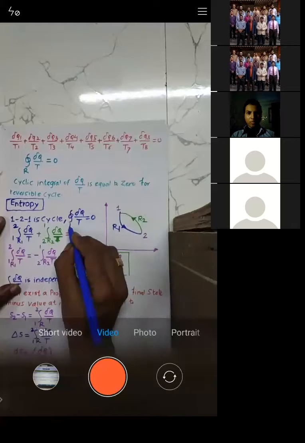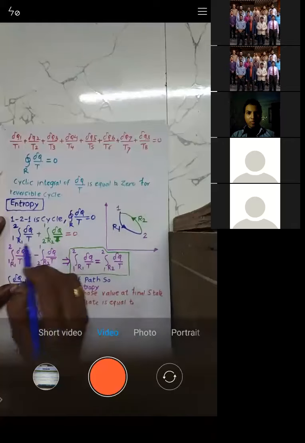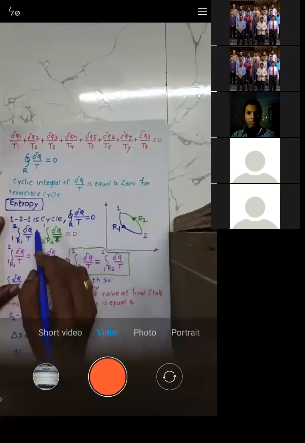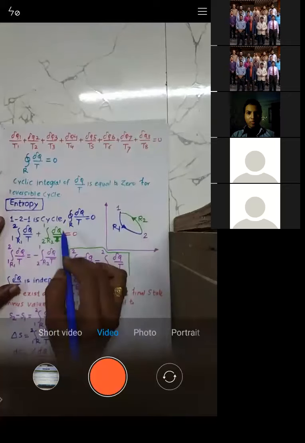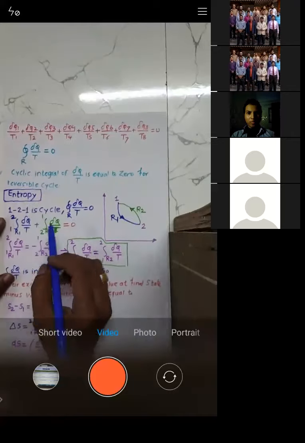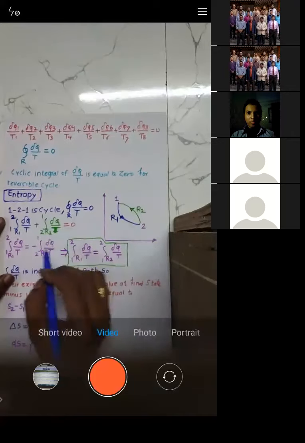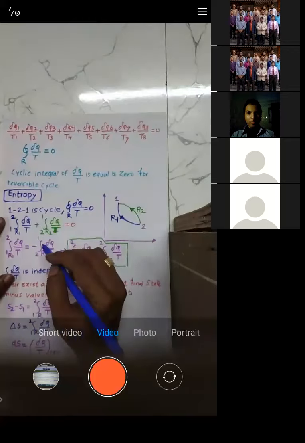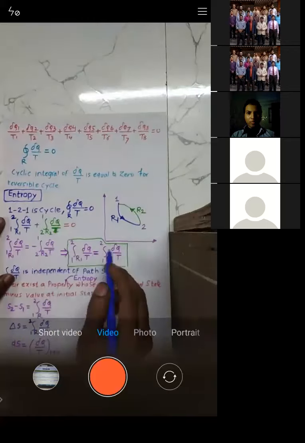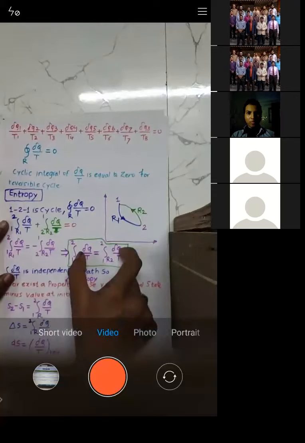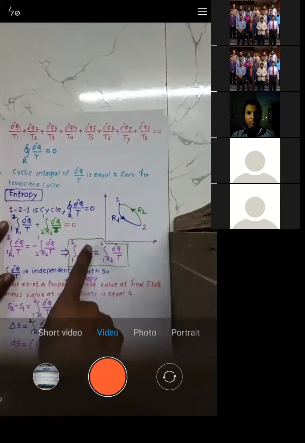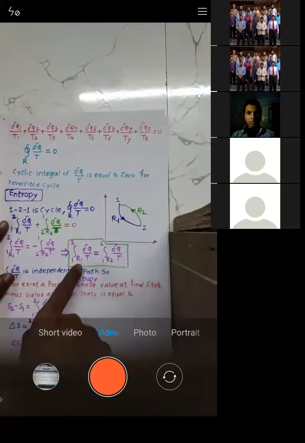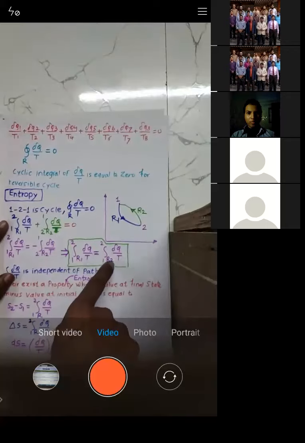But this cycle consists of two processes, 1 to 2 and 2 to 1. So I applied individually for 1 and individually for 2, right? Now what I have done, I have just brought this term to the right hand side, it becomes minus. What is the meaning of minus? We can alter the limits: the upper limit we can make lower, the lower we can make upper. So we got this expression. What does the expression say? Del Q by T is the same whether you move through path R1 or through path R2.